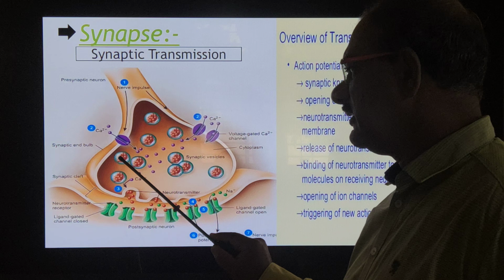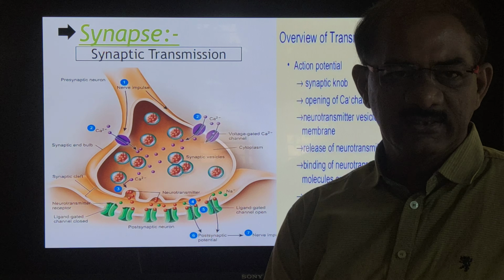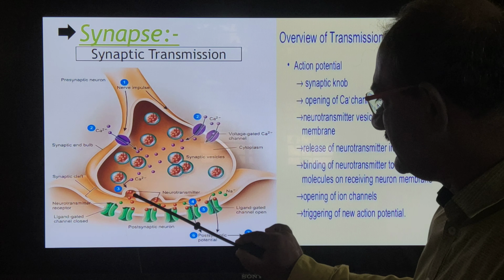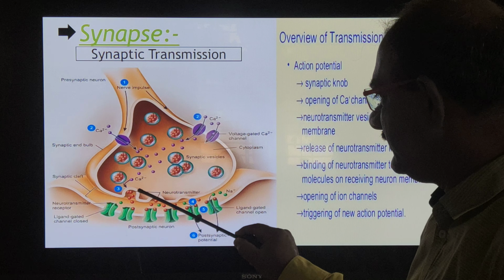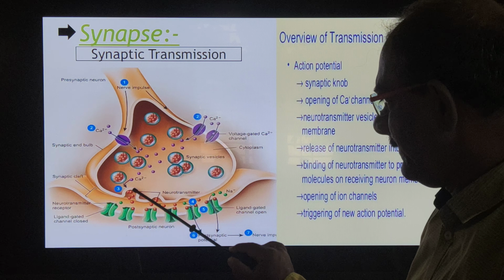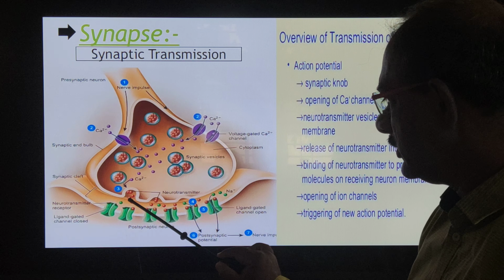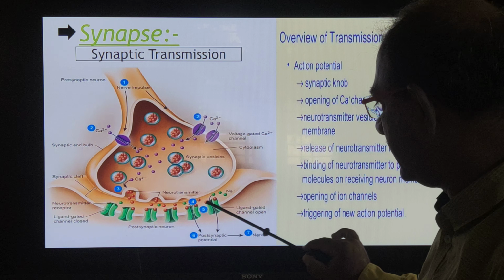The synaptic vesicle contains the neurotransmitter acetylcholine. When acetylcholine is released, it crosses the membrane by exocytosis, and the neurotransmitter passes toward the synaptic cleft.